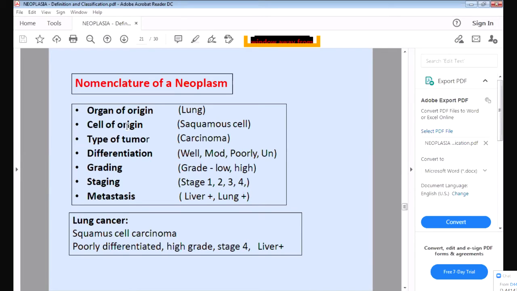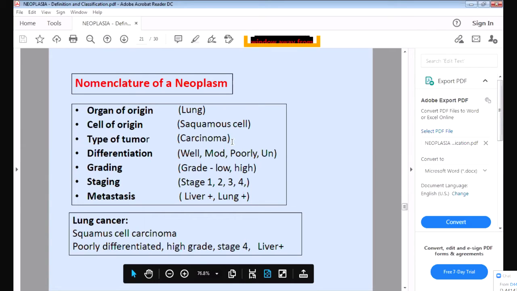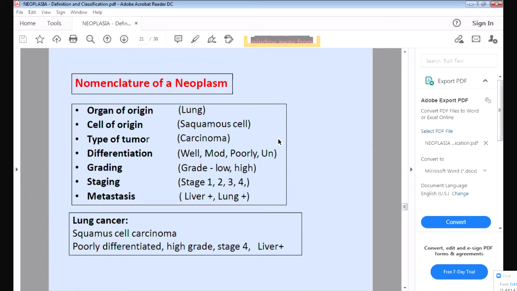Secondly, how we name the tumor according to the cell of origin, from which cell it is originating. Suppose it is originating from the squamous cell, we will say squamous cell carcinoma. If it is arising from the glands, it is called adenocarcinoma or adenoma. Then, according to the type of the tumor, whether it is benign or malignant: I told you benign will end with OMA, and malignant will end with carcinoma or sarcoma. If it ends with carcinoma or sarcoma, it is a malignant tumor, and if it ends with OMA, it is a benign tumor, like lipoma, adenoma.